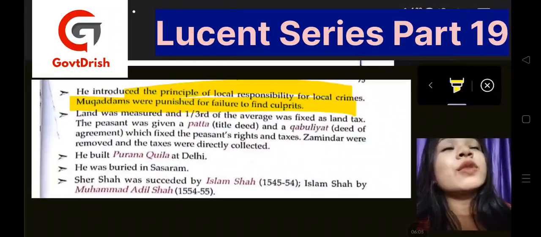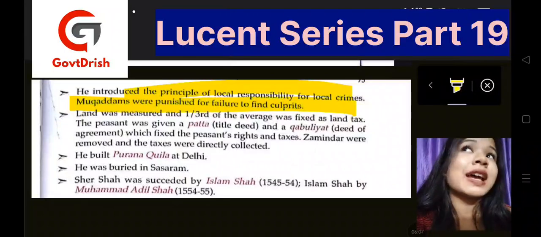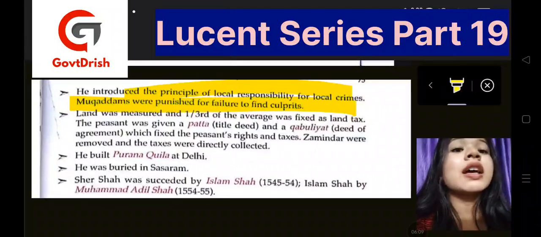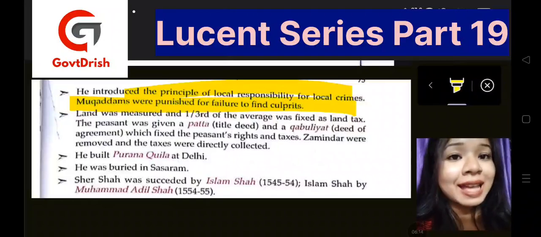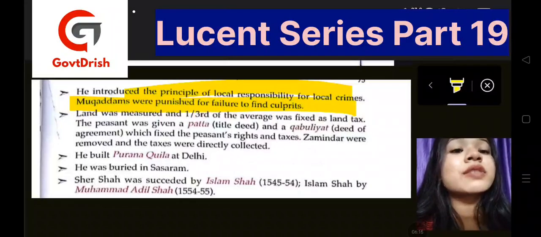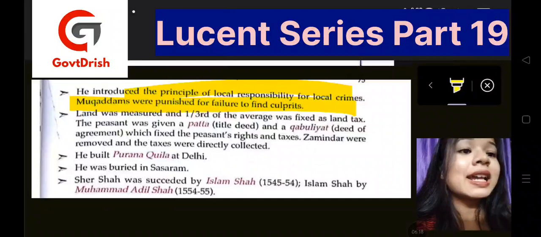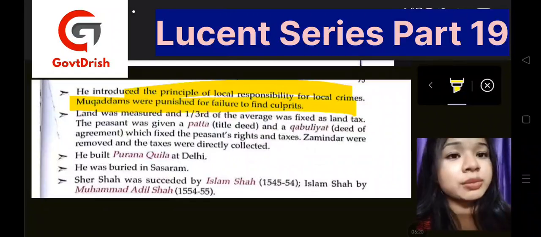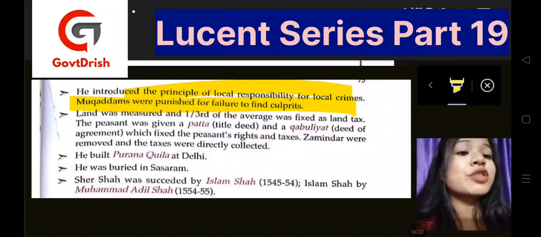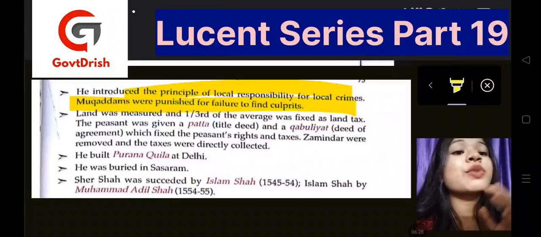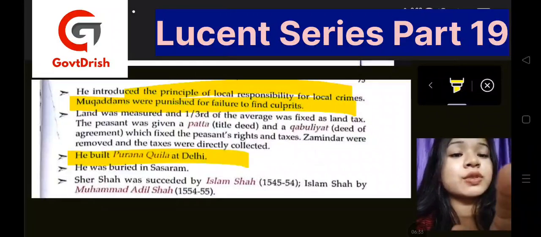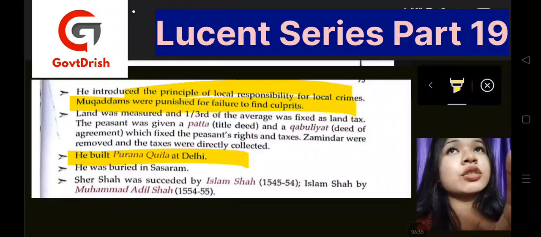Then what were the land revenue policies or land system reforms? Land was measured, and 1/3 of the average produce was fixed as land tax, and the peasant was given a patta, that was a title deed, and a kabuliyat, that was a deed of agreement, which fixed the peasants' rights and taxes. The Zamindar system was abolished, and the taxes were directly collected. He also built the Purana Qila in Delhi. This was one of his architectural steps, you can say.